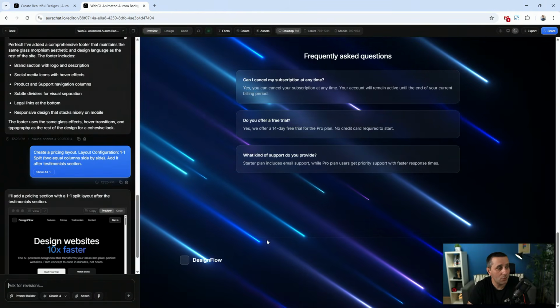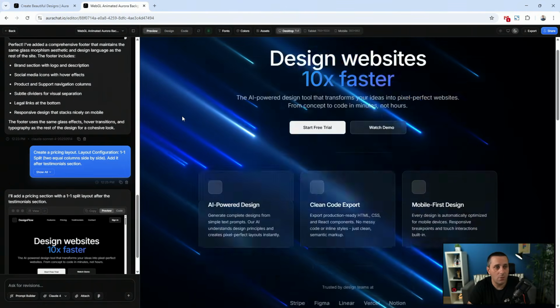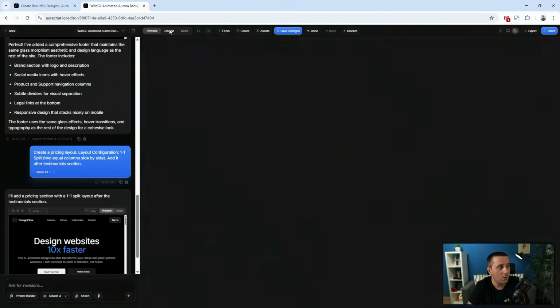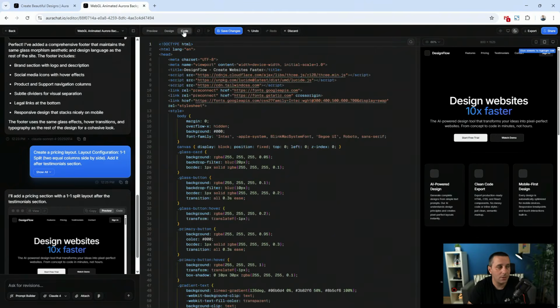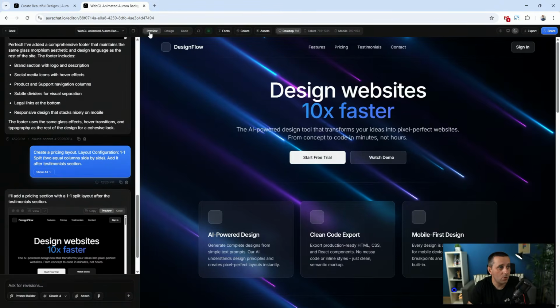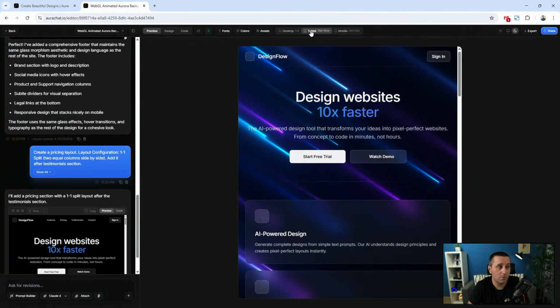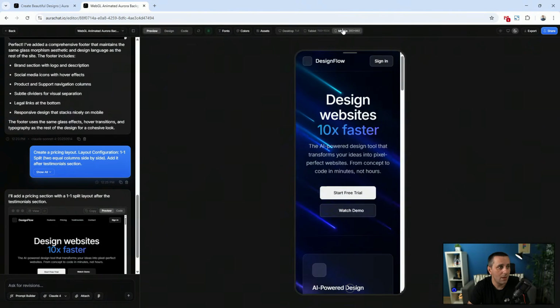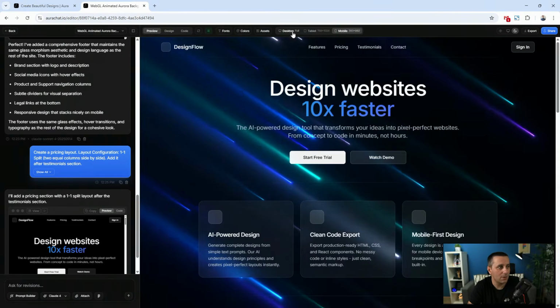But what I'm going to actually do is walk you through the design mode. Here you have the preview, which is what we have been using so far. You have a design mode, and then you also have a code mode. And then it splits into three. Here you have your prompt, here you have your code, and here you have a preview of how it looks. Also in the preview mode, you can access the tablet mode, so you can adjust responsiveness right there and then, which is amazing. And then you have a mobile mode, basically the same thing. So you can tell it, for example, add a hamburger menu here at this specific size or whatever.